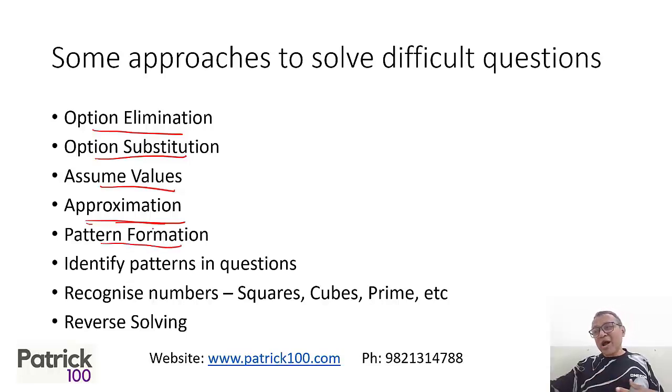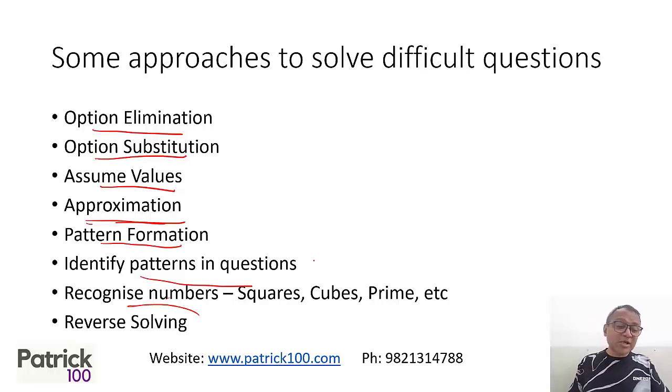Pattern formation: normally for large numbers, you form a pattern and tend to get the answer. Identify patterns in the question itself, as some patterns are very common, so you know this type of pattern has to be solved this way. Recognize numbers. For example, whenever I see a 13 in a right angle triangle, I know it will be 5, 12, 13. Or if it is a root 2 or a root 3, I know there will be a 30-60-90 triangle. Recognizing numbers like squares, cubes and other specific numbers could help you identify what type of question it is. Reverse solving, going from the answers back to the question, is also a good method of solving.